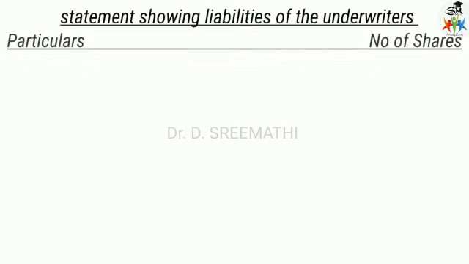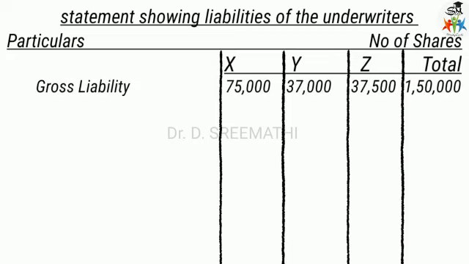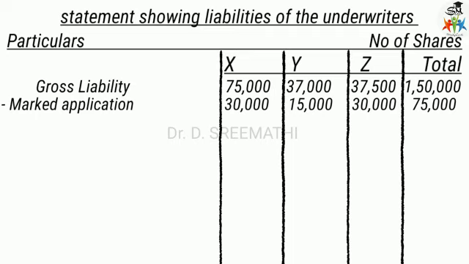We have to take the underwriters in different columns, X, Y, Z, and also a total column, for cross verification. So the particulars column is there. What is their gross liability? 50% for X, 25% for Y, and 25% for Z. So out of 1,50,000, 50% is 75,000, 25% is 37,500, and 25% is 37,500. This is their gross liability.